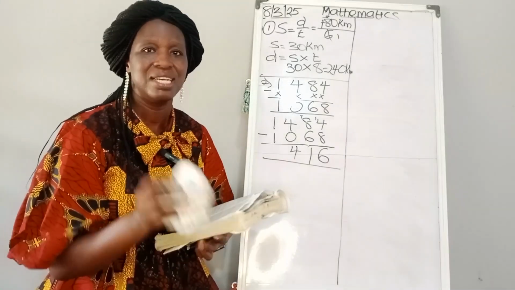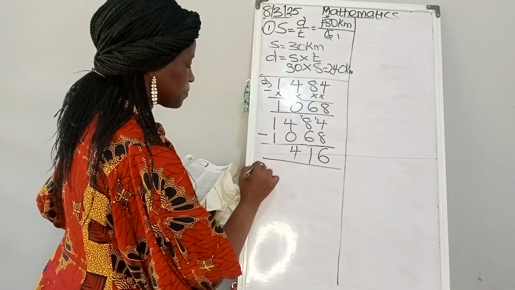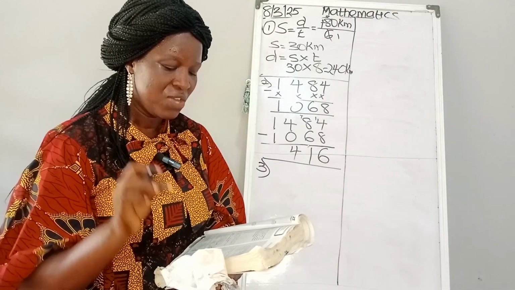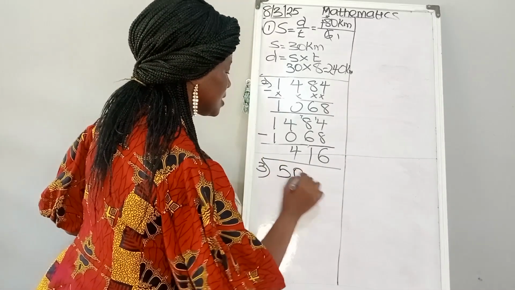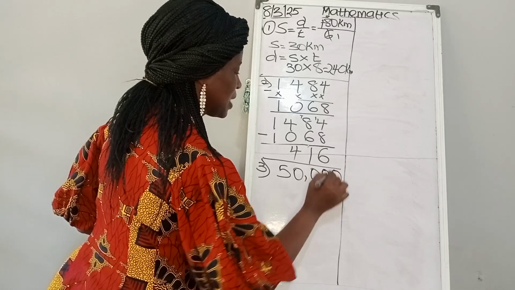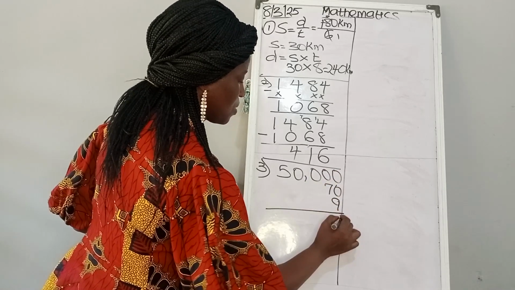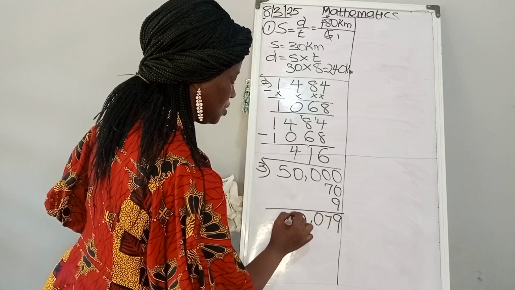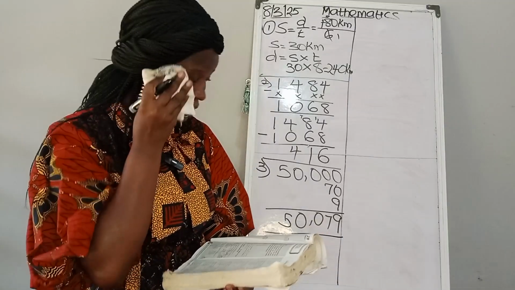Number 3, express in figures the number 50,079. We have 9, we have 7, 0, 0, 5. So the answer there is 50,079.